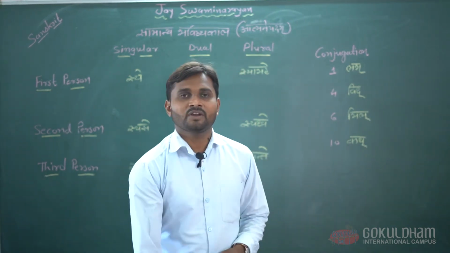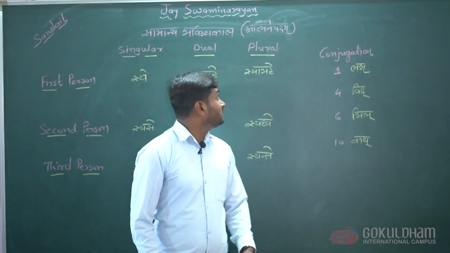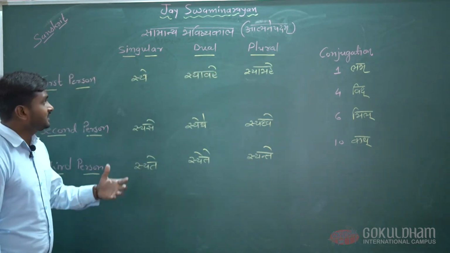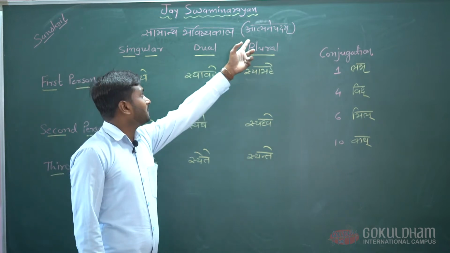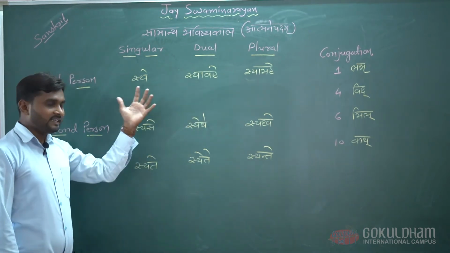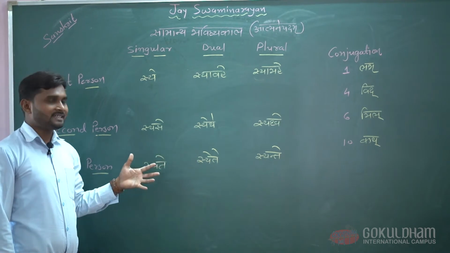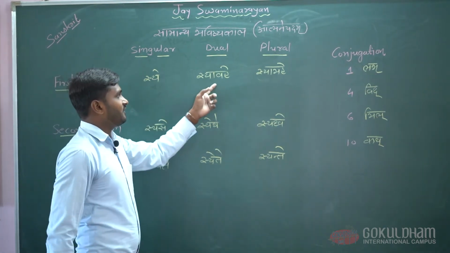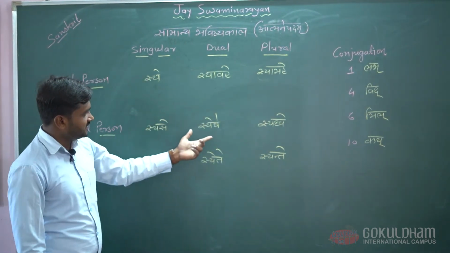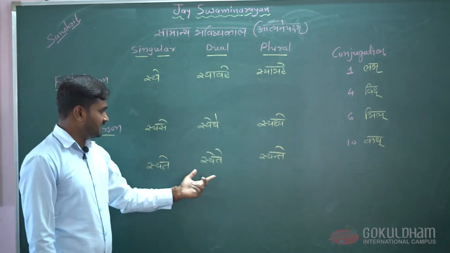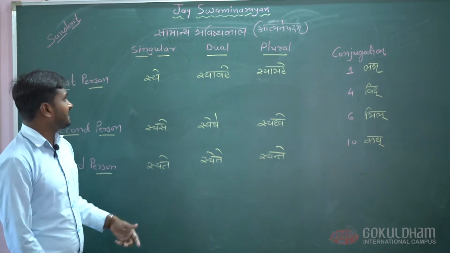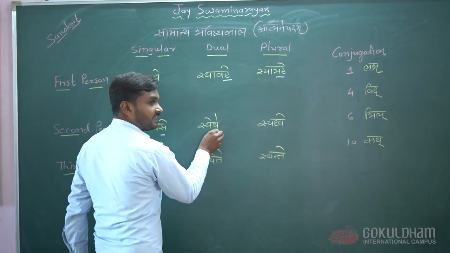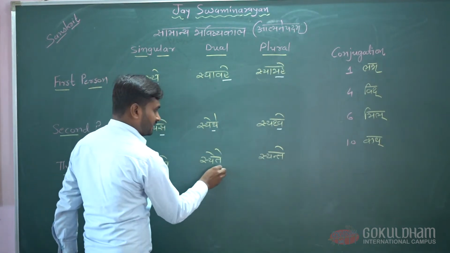So friends, today we are going to learn about the second part of the future tense Atmanepadam forms of verbs. Here I have already taken the suffixes of Atmanepadam future tense. When you see these suffixes, you can understand that they are similar to the present tense Atmanepadam suffixes: स्ये, स्यावहे, स्यामहे, स्यसे, स्येथे, स्यद्वे, स्यते, स्येते, स्यन्ते. So when we see it, it's e, वहे, महे, से, इथे, द्वे, ते, इते, अन्ते.